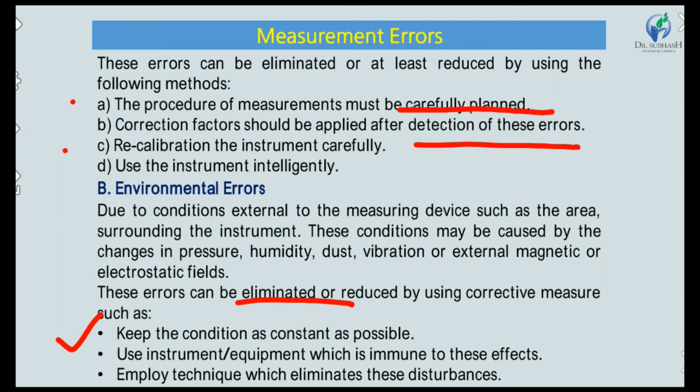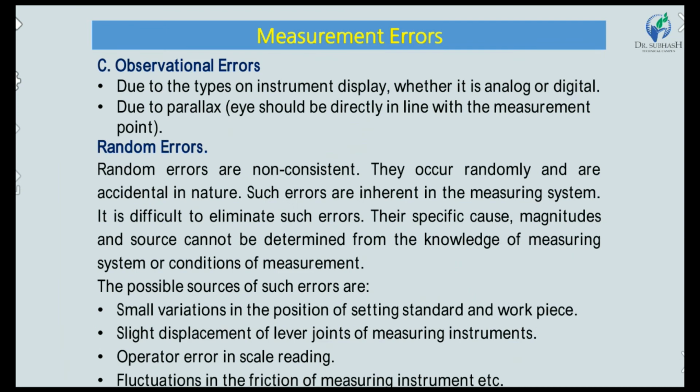Second, use instruments and equipment which are immune to this effect and resist environmental influence. Third, employ techniques which eliminate this disturbance.